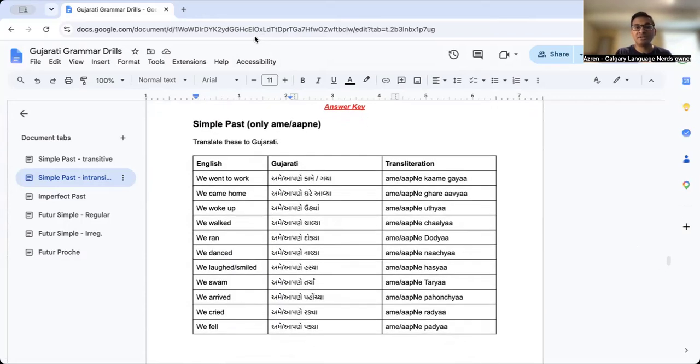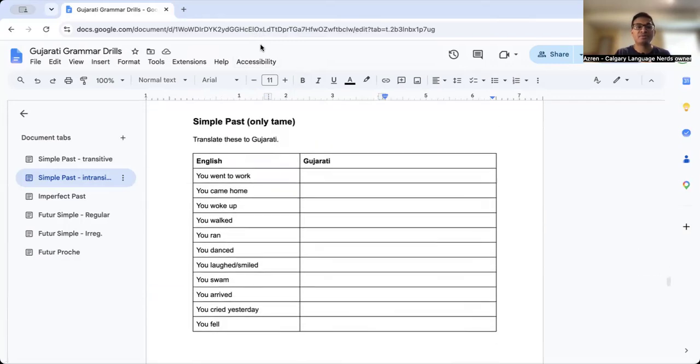Okay, here's the answer key. Typo over here. All right, that's the answer key. You'll notice these are all with a ya ending because we're in the plural. In the plural, we always use ya pretty much.